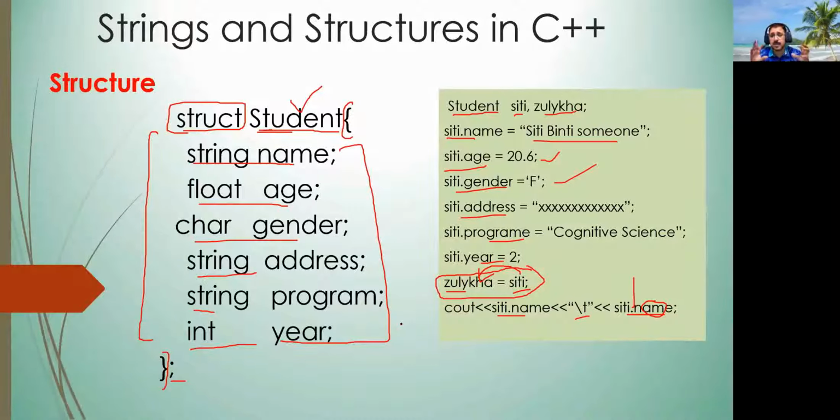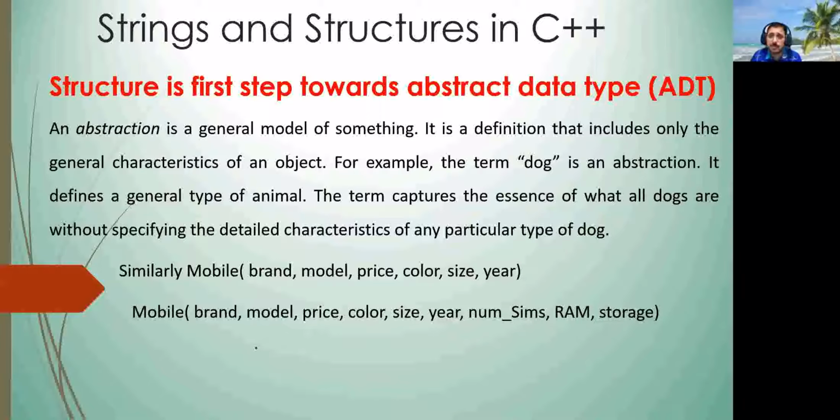An object is a combination of multiple properties, different values, like anything in this universe is actually a combination of multiple values. So structure is the first approach which allows the programmers to combine different primitive, built-in data types and define a new data type.